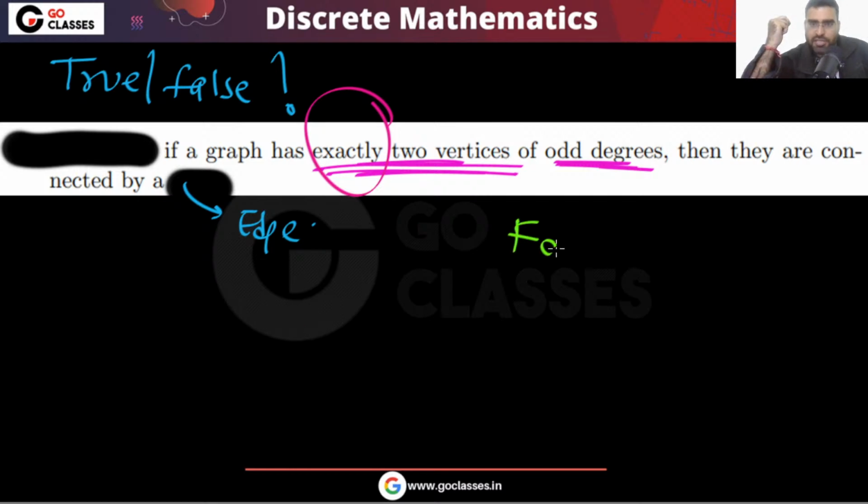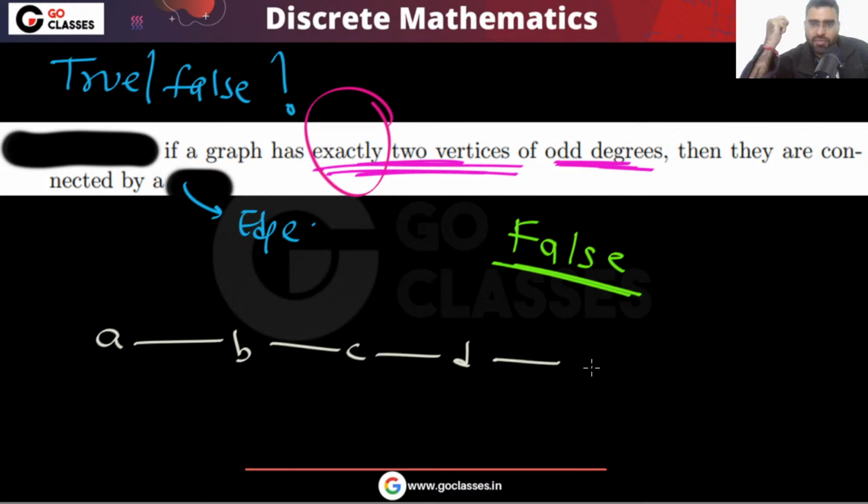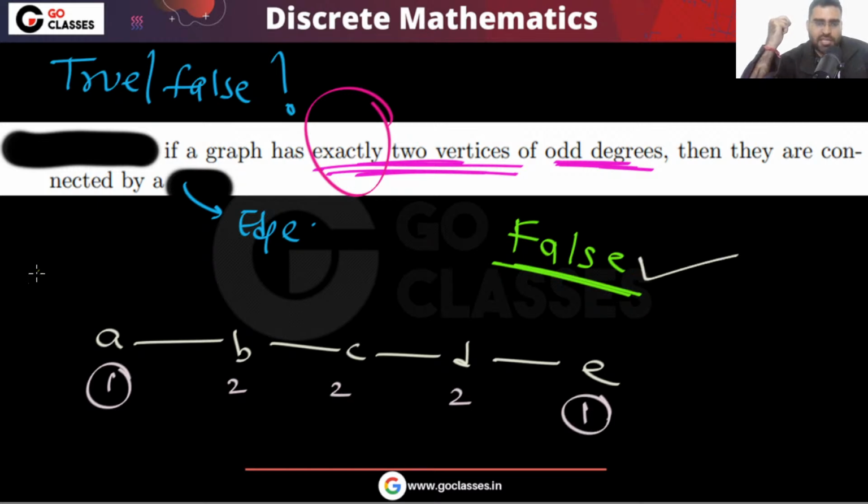This statement is false. Very easy counter example you can give. Like here you can notice this is an odd degree vertex, even degree, even degree, even degree, odd degree. So you can notice odd degree vertex, odd degree vertex. So this statement is definitely false. You can easily see this is the counter example.